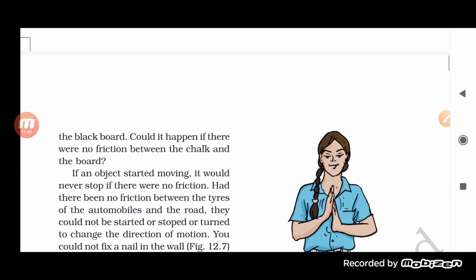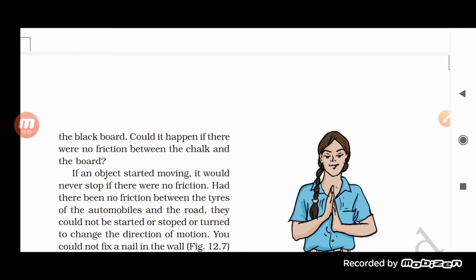Similarly, we can say how we are able to write anything on the copy. We are able to write in the copy because when we press it, some of the pencil particles, the lead particles, are going to stick to the surface of the paper. So this is how we are able to write. So we have understood it from here. First one, without friction we are not able to hold anything. Second one, without friction we are not able to walk. Then the third one, without friction we are not able to write anything on the paper or on the blackboard.